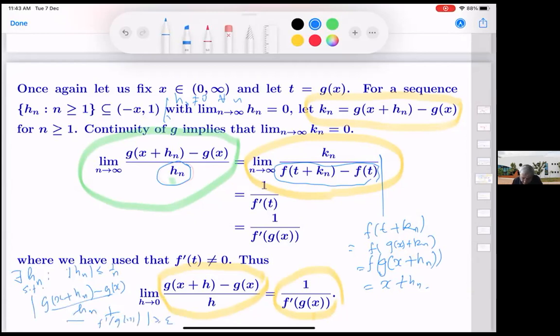That is what it means that the limit does not exist. But then this shows that the earlier condition cannot hold, because now this sequence Hn, the way we have constructed it, is going to 0, and we have shown that this ratio converges to this quantity. So that is a contradiction.